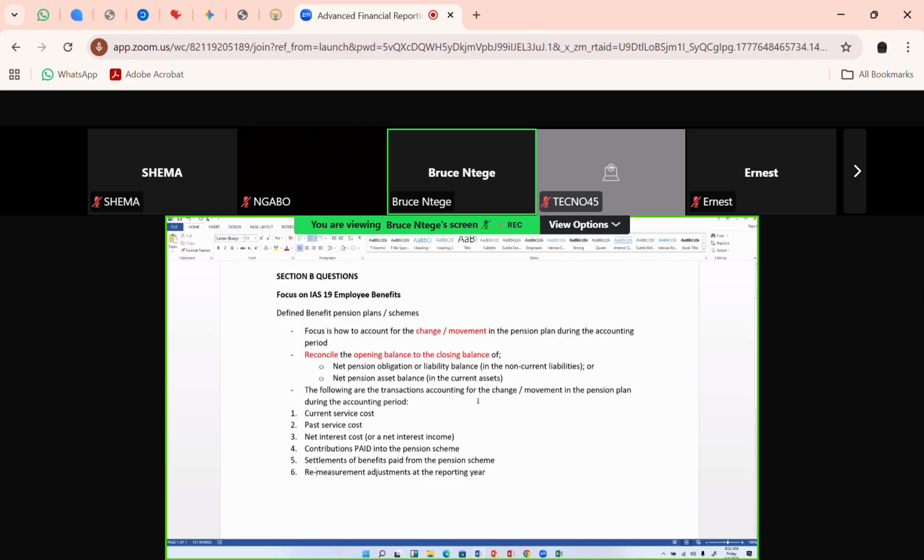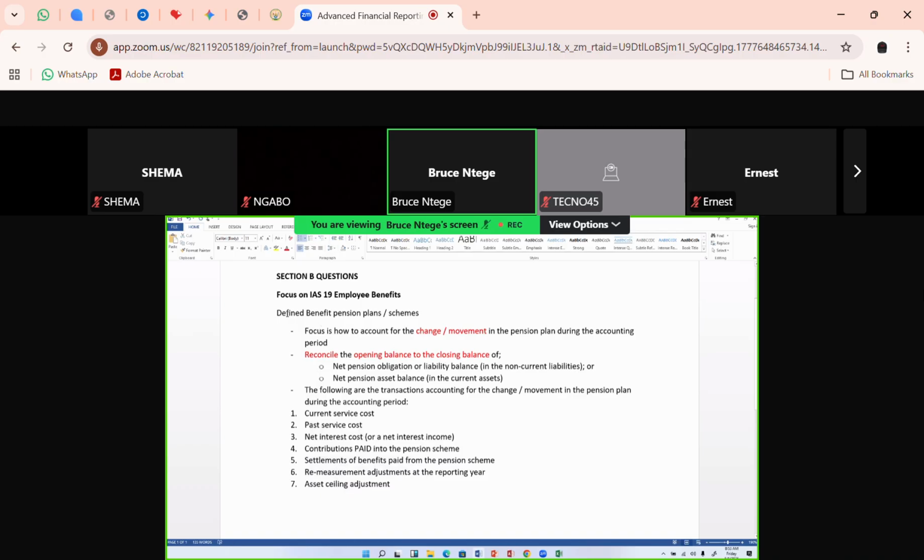There could also be a case, which is not a requirement but can be an option, where we have an adjustment because of an asset ceiling requirement. So an asset ceiling adjustment. As you prepare for this paper, and you know IAS 19 is very regular in the paper, anywhere in section A or section B, the question you need to ask yourself is, are you smart with these 7 changes that can bring about the change in the opening and closing balance of this pension scheme?